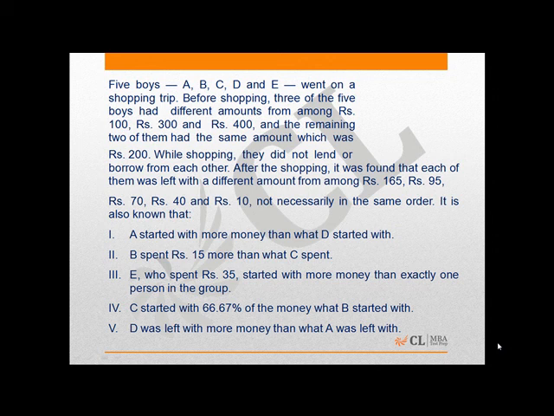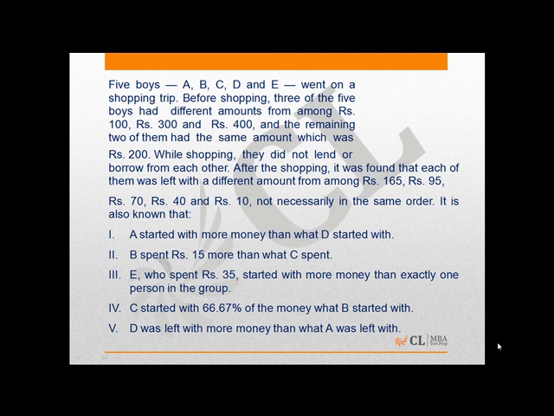It is also given that at the end of the shopping they were left with different amounts among rupees 165, rupees 95, rupees 70, rupees 40, and rupees 10, not necessarily in the same order. Some other information is also given about their shopping, which will help us in solving who started with what amount, who spent what amount, and who was left with what amount.